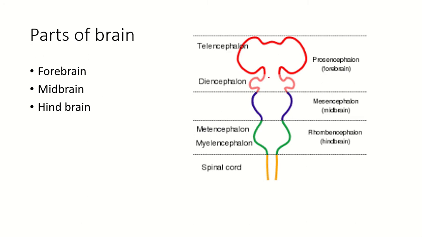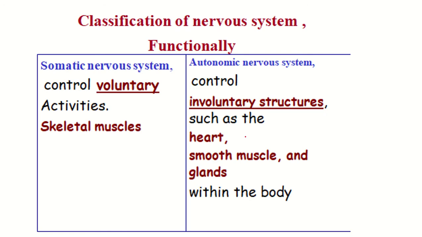The forebrain is derived from the prosencephalon, the midbrain from the mesencephalon, and the hindbrain from the rhombencephalon. The classification of the nervous system functionally: the somatic nervous system controls voluntary activity, skeletal muscle; the autonomic nervous system controls involuntary structures such as the heart, smooth muscle, and glands within the body.